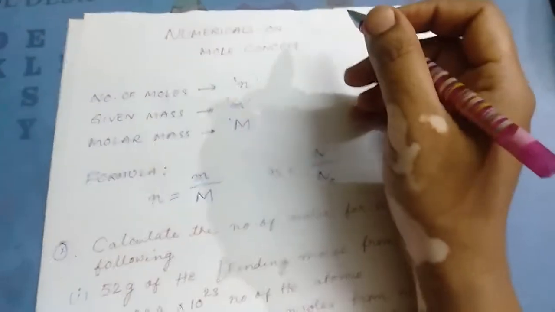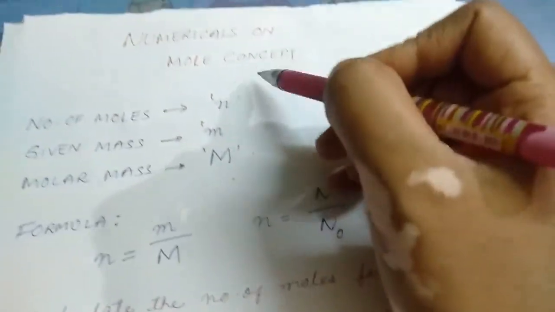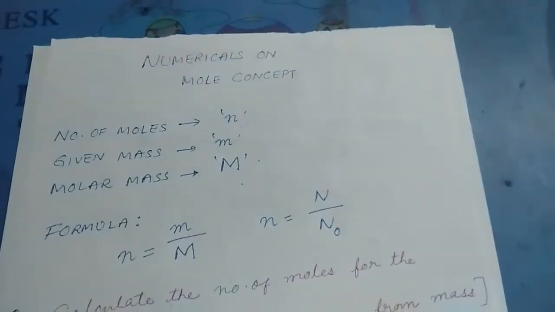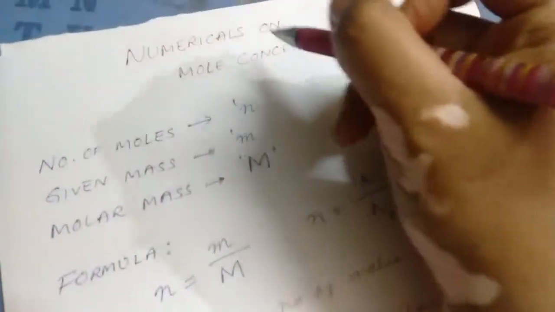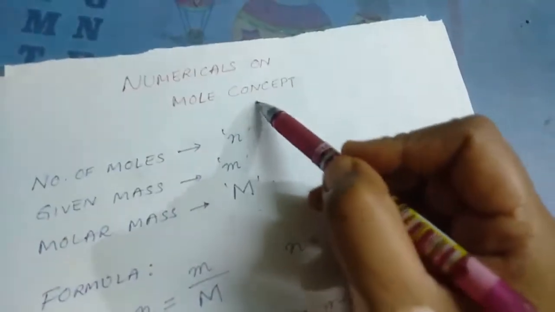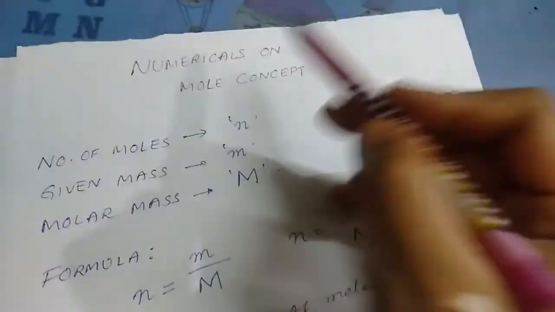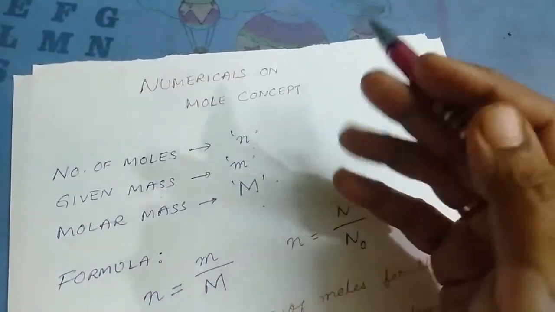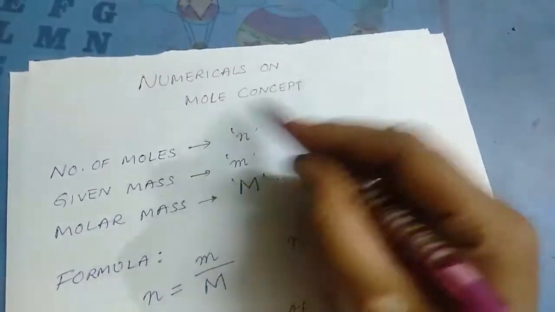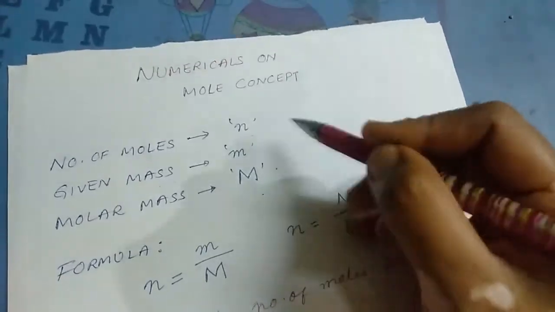Okay children, today let us learn how to solve different problems based on the mole concept. As you know, in my previous classes I explained the mole concept. What is it, children? It's the amount or quantity of the substance expressed in grams.